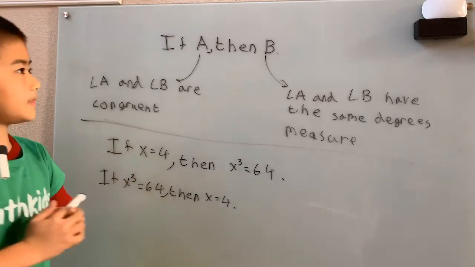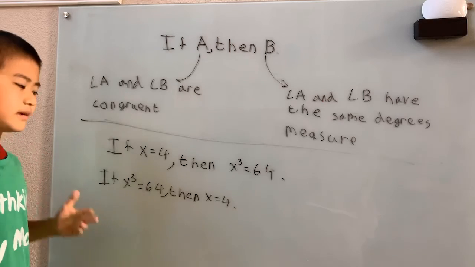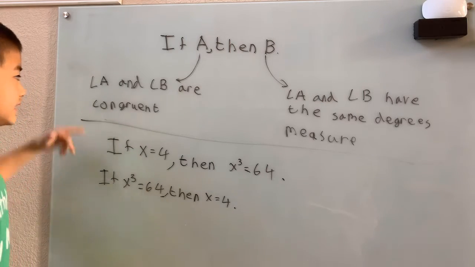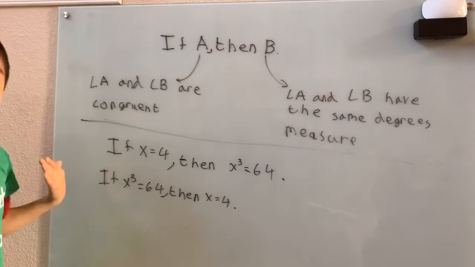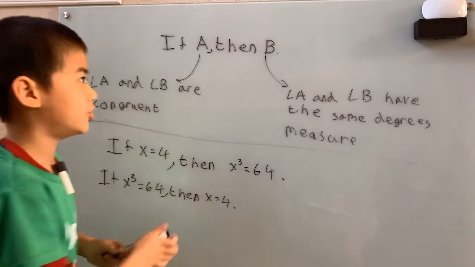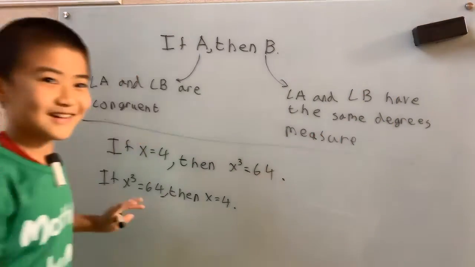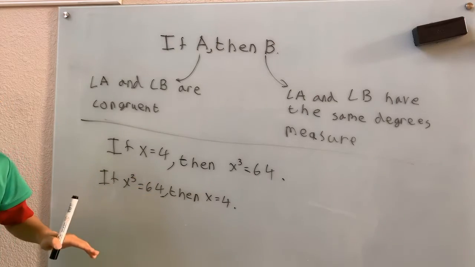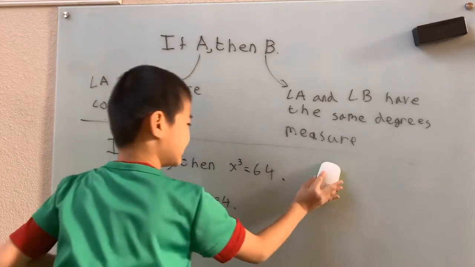But what about converses that aren't true? So far we've just been talking about true converses. What about non-true ones? Okay, first, I gotta look at this carefully. I'm about to erase it. Got it? Okay, good.